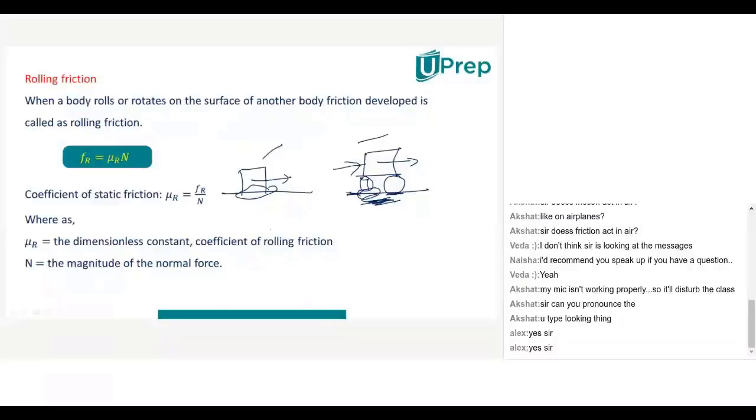And as usual, the rolling frictional force Fr, you can write it as what? Fr = μr × N. And μr is called what? Coefficient of rolling friction. N is called what? Normal reaction. Fr is called what? Rolling frictional force. So is it clear? Three equations. Fr = μr × N. Fs = μs × N. Fk = μk × N. Is it clear, all? All these three equations?